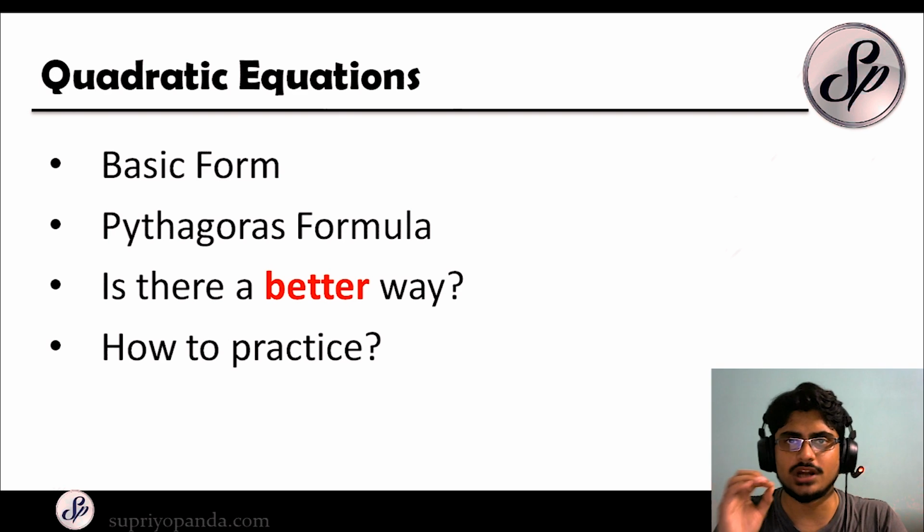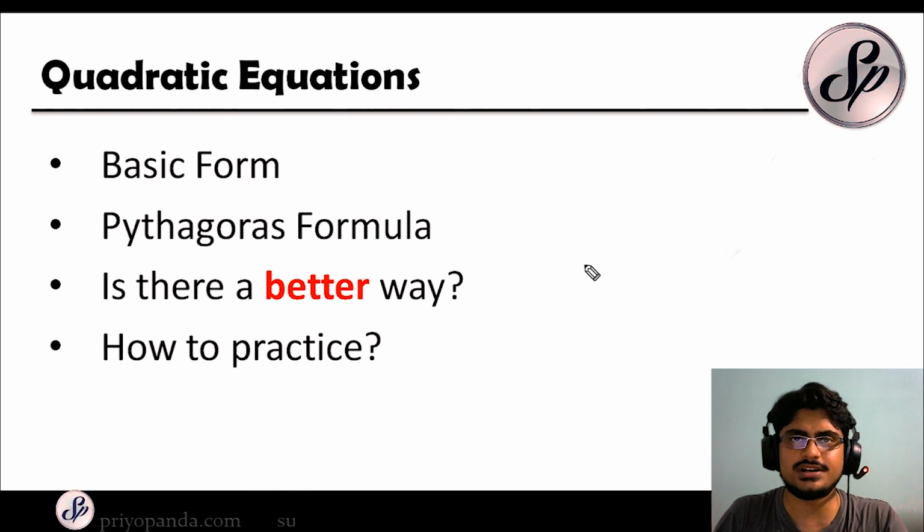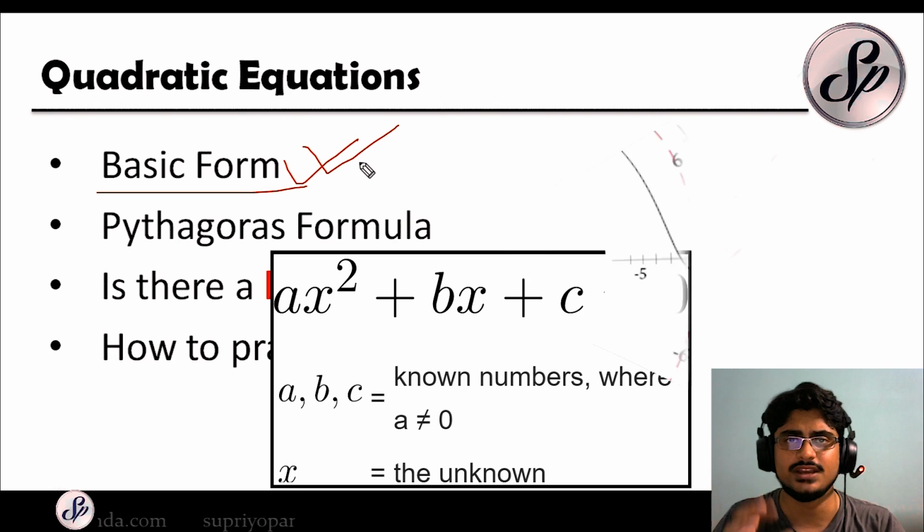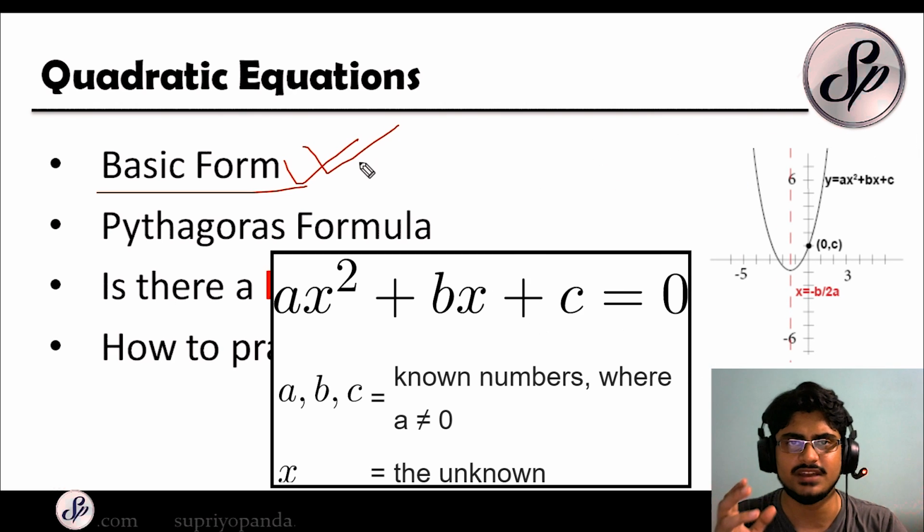Now coming to quadratic equations. In the quadratic equations, there is a basic form of these equations. So what is the basic form? It is ax square plus bx plus c equal to 0. That is the basic form, and of course we also have y equal to ax square plus bx plus c for the graph. So always remember the parabolic graph that it forms, so that you have a visual representation of how this actually works.